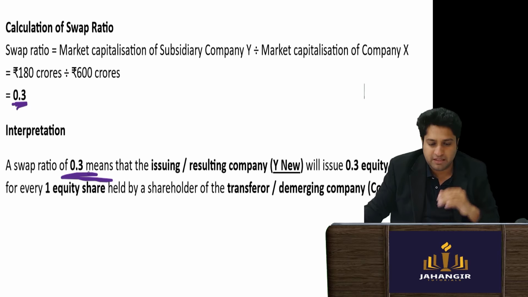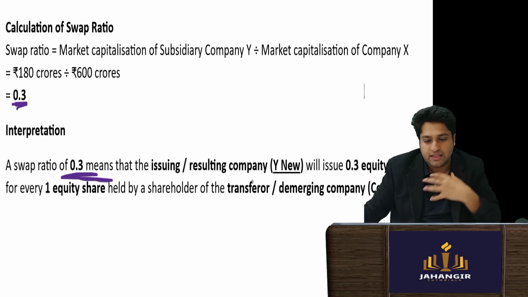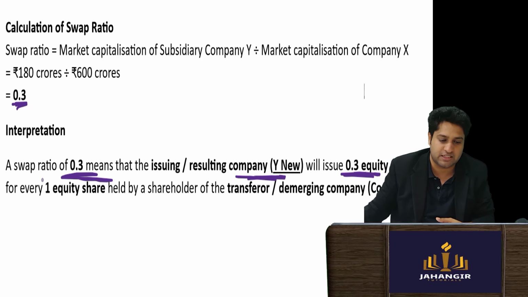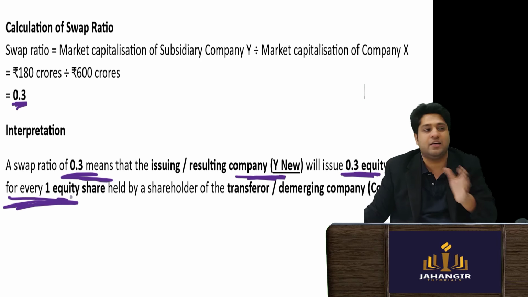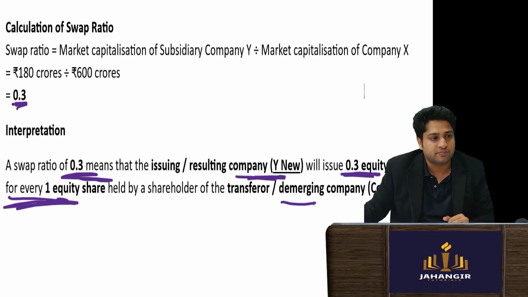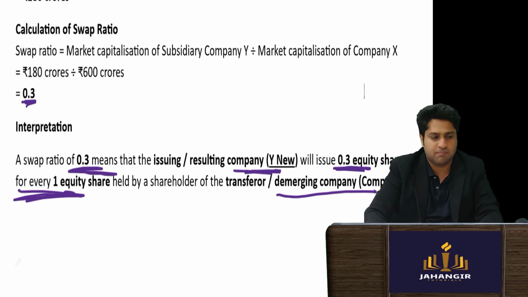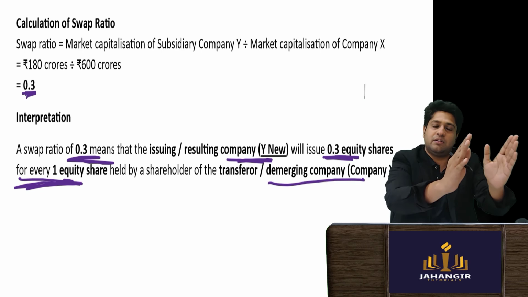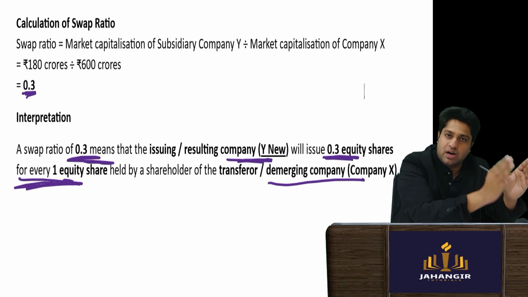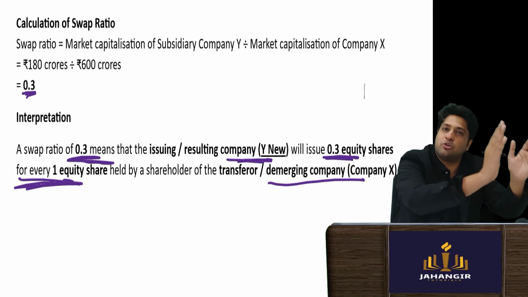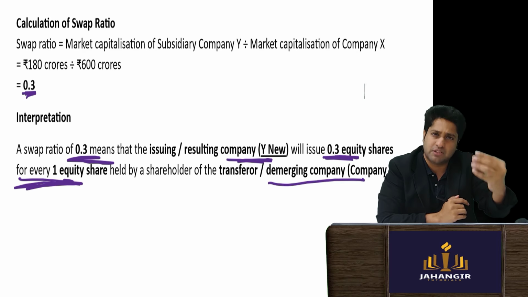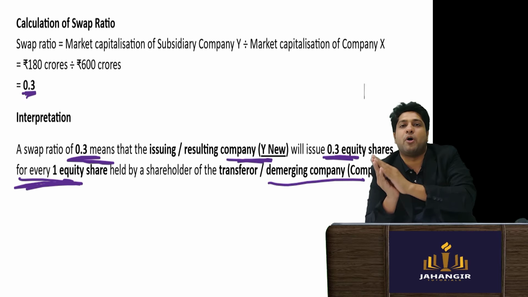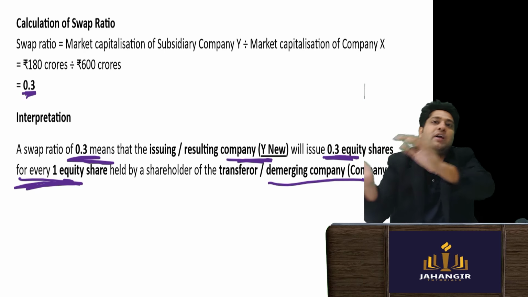The issuing company, the new company, will issue 0.3 equity shares for every one equity share you were holding in the transferor, company X. If you were holding one share, after demerger it becomes 0.7, because 0.3 has been transferred here, and that 0.3 will be issued back.